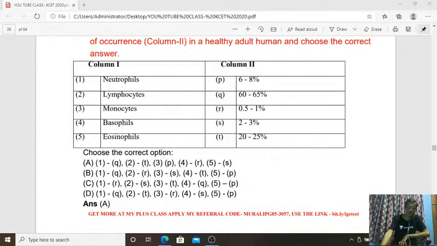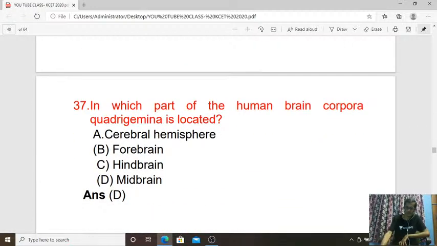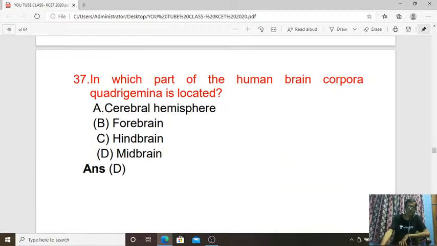Next, 37th question. In which part of the human brain is corpora quadrigemina located? That is the midbrain. So what is this corpora quadrigemina? It is the 4 round prominences, structures which are present in the midbrain, and it is for the interpretation of results regarding vision and hearing. Okay, corpora quadrigemina. So the answer is D for question number 37.